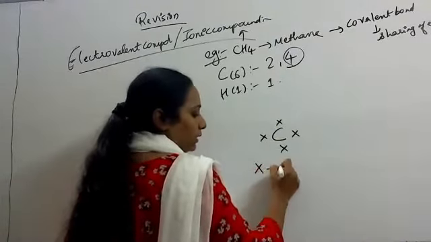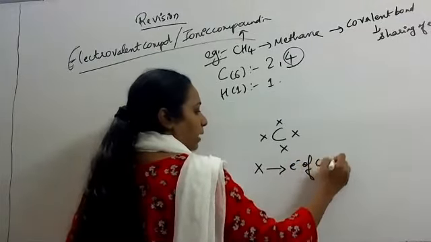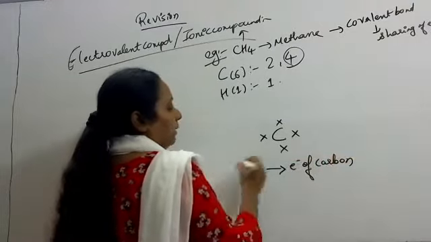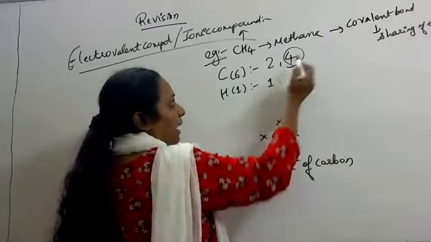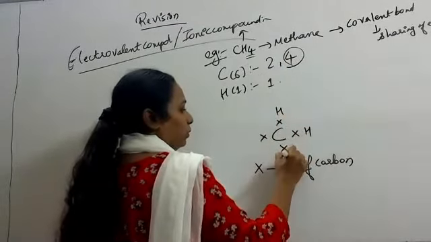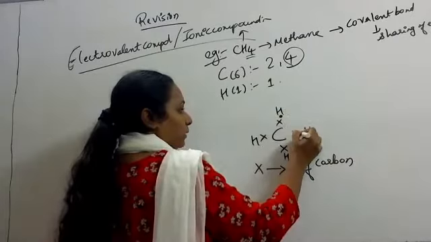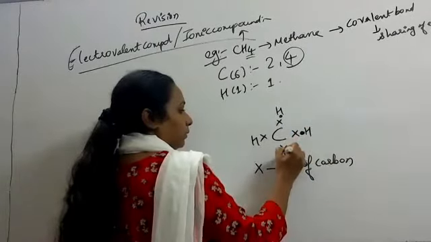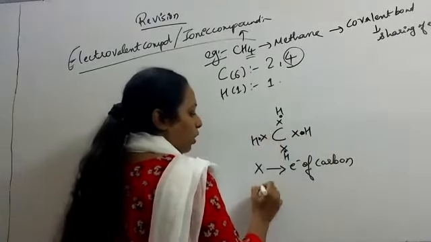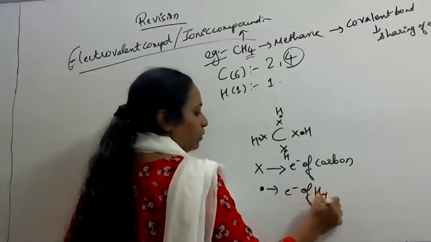Put a cross and write down electrons of carbon. Then we have hydrogen. How many hydrogens are there? 4. 1, 2, 3, 4. Put a dot over here. Dot is electron of hydrogen.